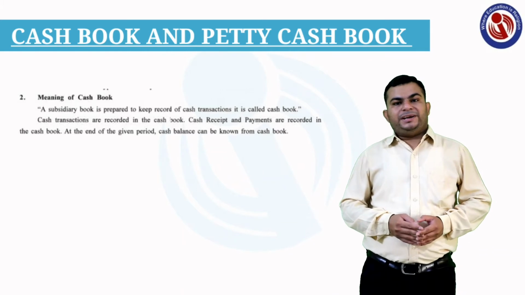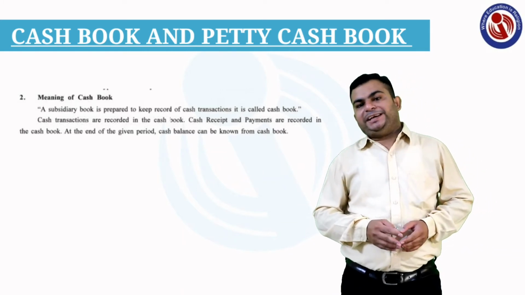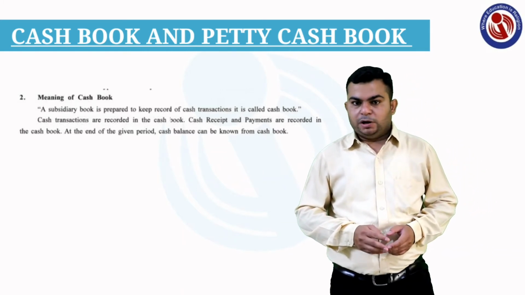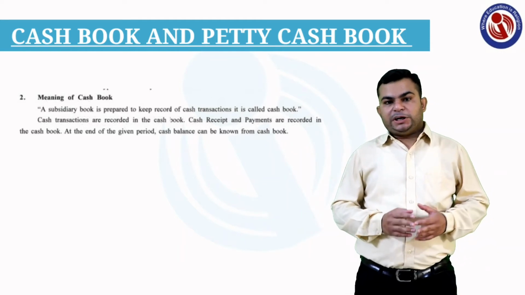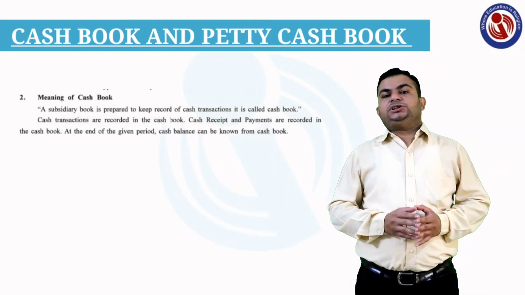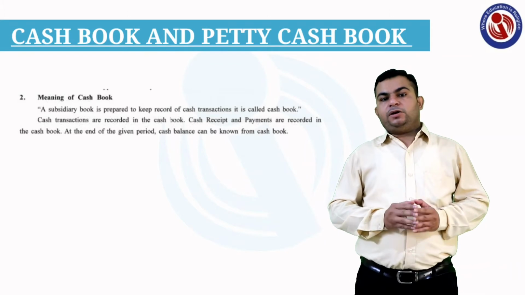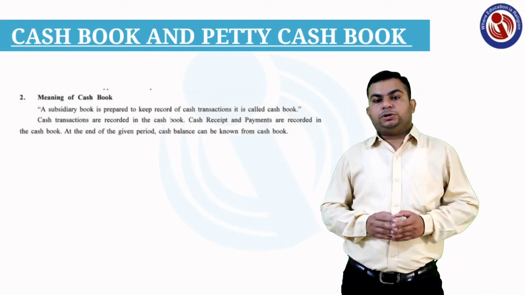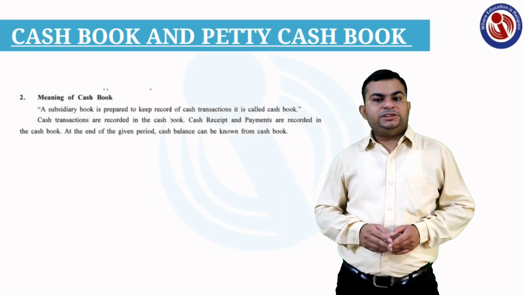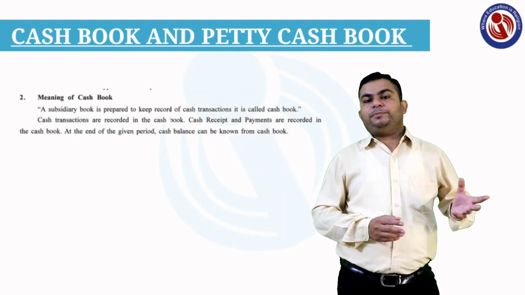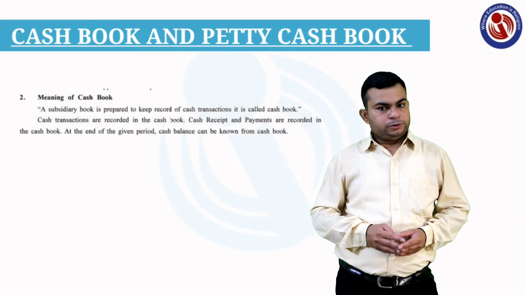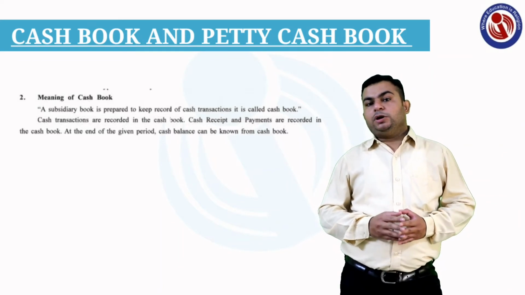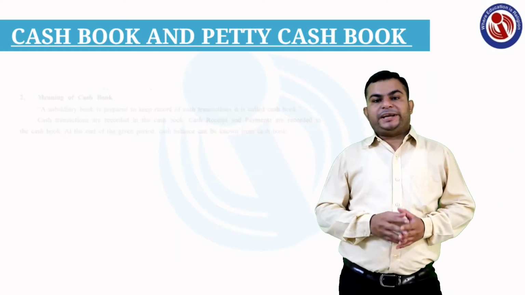It is a book in which all the transactions of cash are recorded, that is called a cash book. In this particular book, only cash transactions will be recorded. None of the credit transactions will be recorded in a cash book, because for each and every credit transaction we have prepared another particular subsidiary book. So for this cash book you have been given subtypes of the cash book.